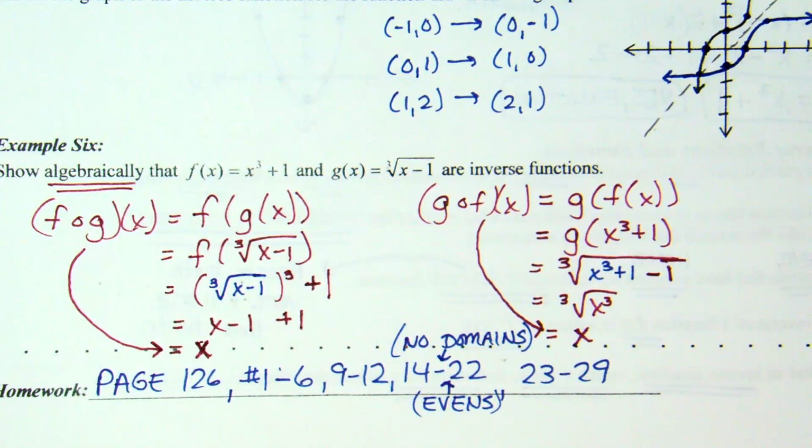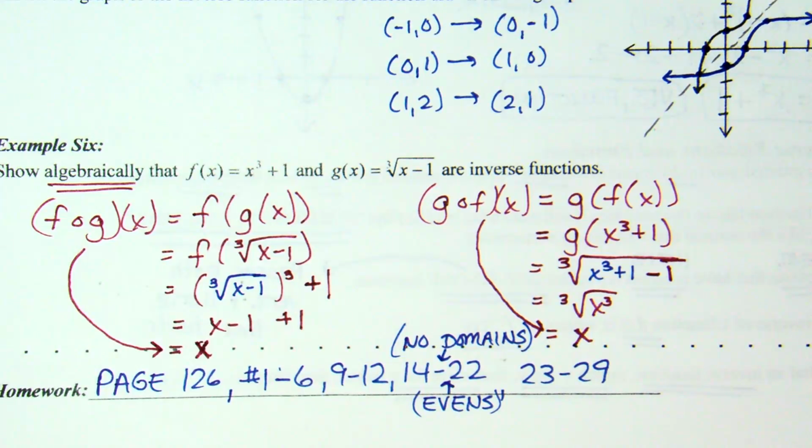And for instance, I think I want to show you that real quick. So what are you plugging into? Are you plugging in y equals? On my calculator? Yeah. So f of x equals x cubed plus 1. I just plug that in as my y1. g of x is going to be the cube root of x minus 1. That's my y2. And then, just because I want to show you, I'm going to plug in y equals x as my y3.